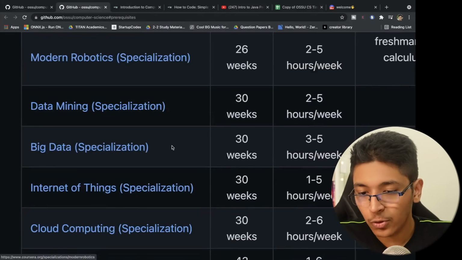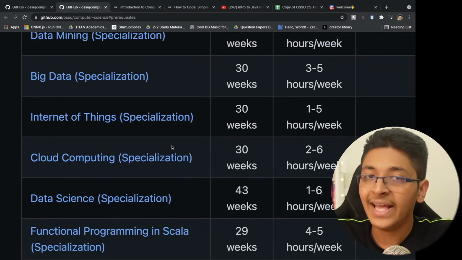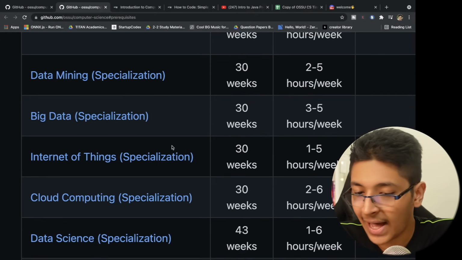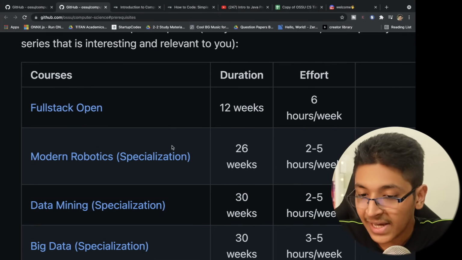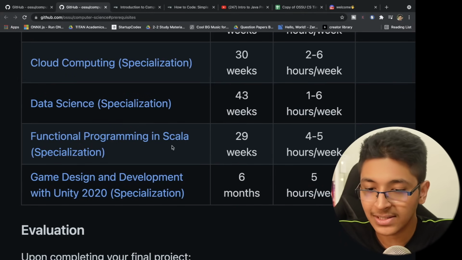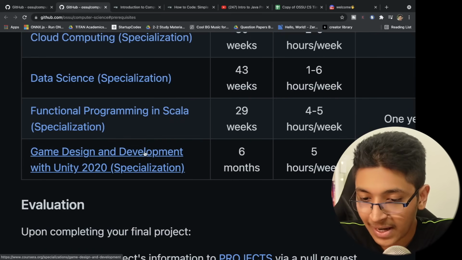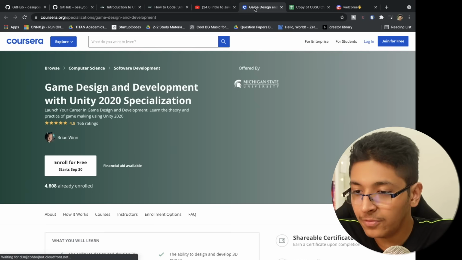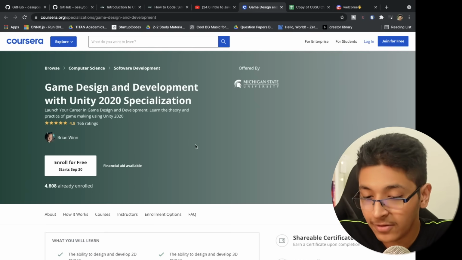They have a bunch of courses that will teach you about the next steps. So you can learn about cloud computing, IoT, big data, data mining, full stack development. You can do that as well. Then you have data science, functional programming in Scala. Then you have game design and development. Again, all of these are full-fledged courses that are available for free for you to take.